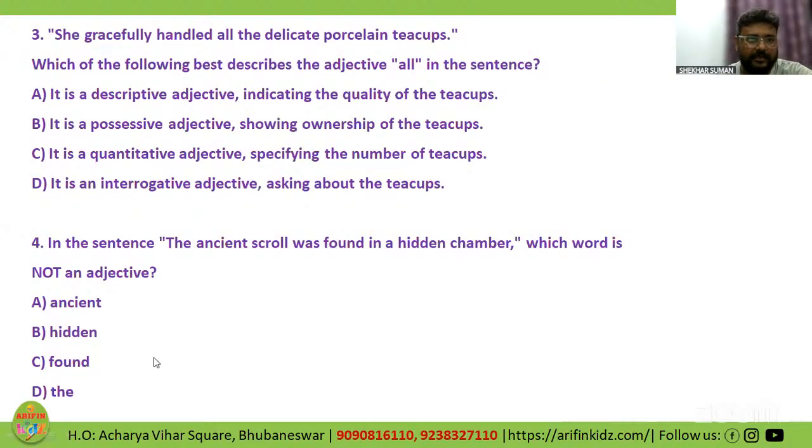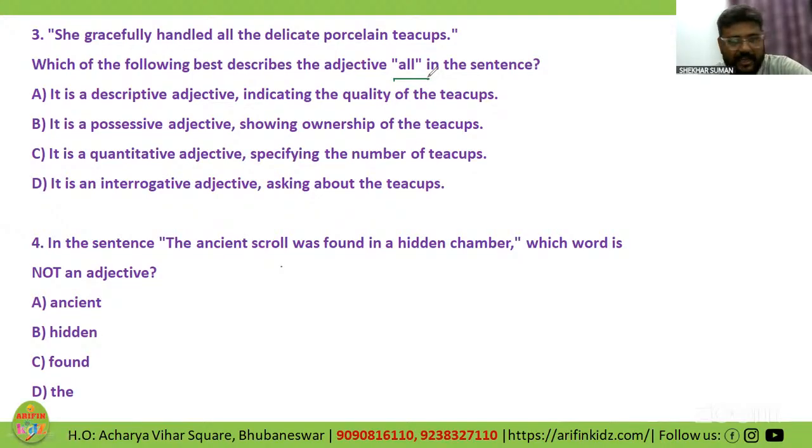Question number 3. Let me see who can answer first. She gracefully handled all the delicate porcelain teacups. Which of the following best describes the adjective all? No one has answered yet. All are busy in reading. Rajshri read fast.